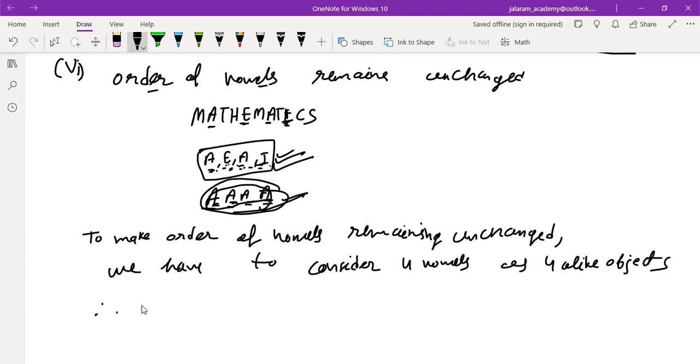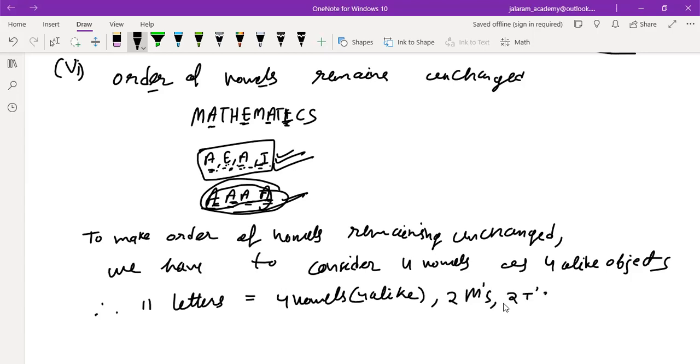So the 11 letters of mathematics now have four vowels which are considered four alike objects, 2 M's which are already alike, 2 T's which are already alike, and remaining letters are H, C, S. Is that clear to you? 4 plus 2 is 6, plus 2 is 8, 9, 10, 11.